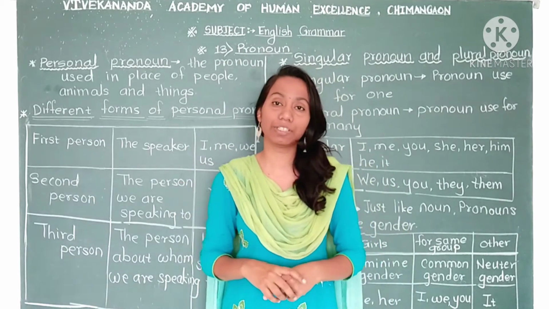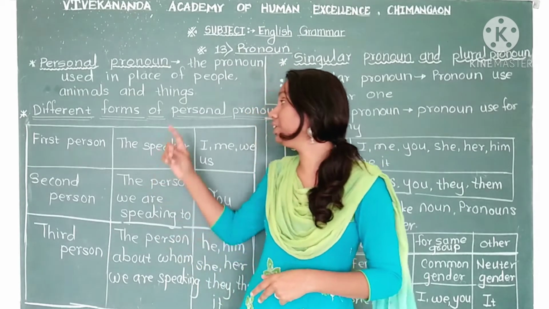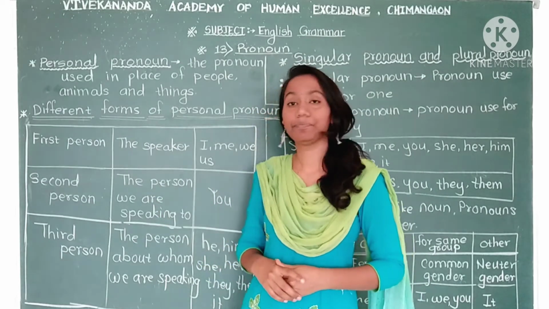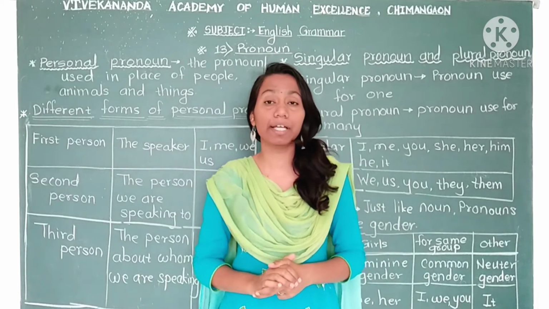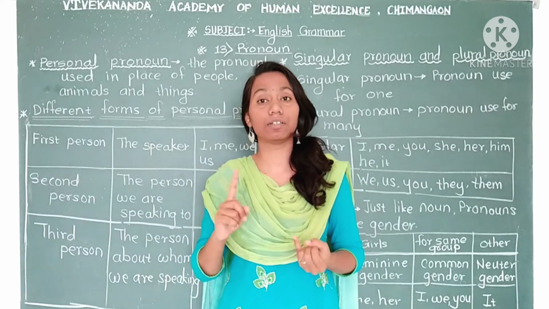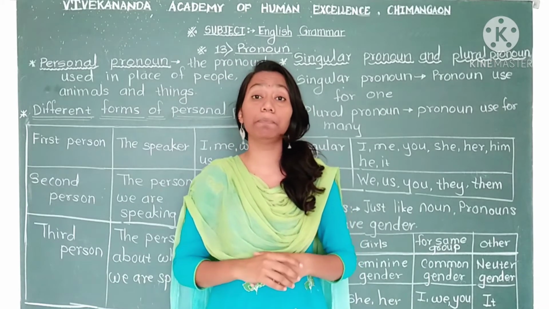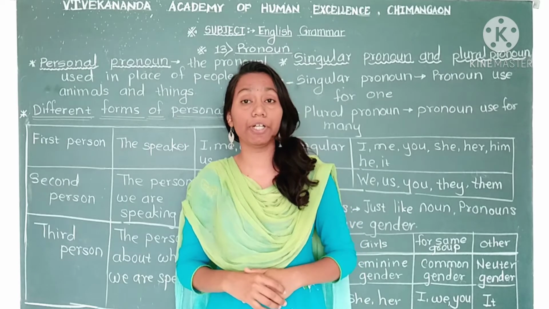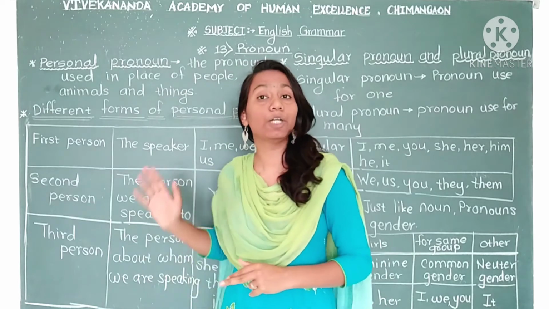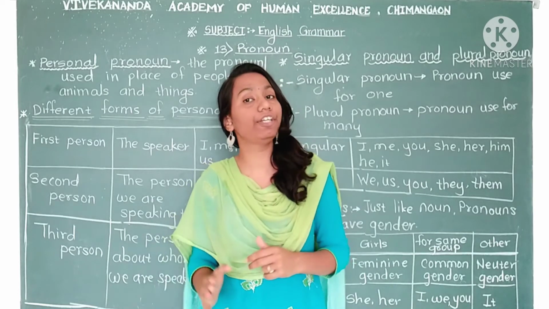Here is a chart of personal pronouns, and in personal pronouns there are three different forms. So we are going to learn it now. See this chart. Again I am telling you, personal pronoun means the pronoun we use in place of names of animals, persons and things. And in personal pronoun there are three different categories. This chart will help you understand which are the three different forms.